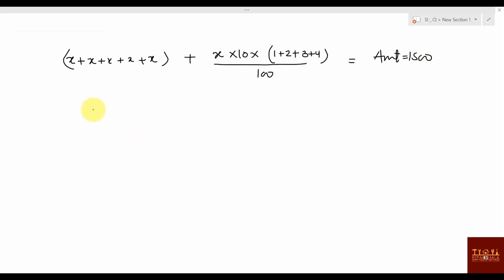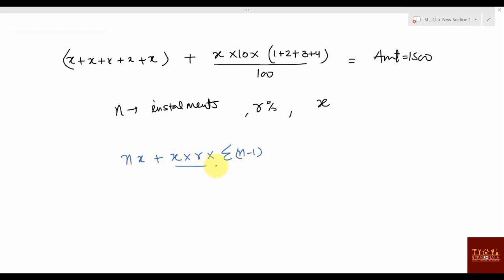Okay. So you can say, suppose n installments are there and rate of interest is R percentage, and your installment is X. Can you write that this value will be nX plus X into R into, and remember here, this is very important, sigma n minus 1. For 5 installments it will be 1 plus 2 plus 3 plus 4, divided by 100 will be equal to the amount.